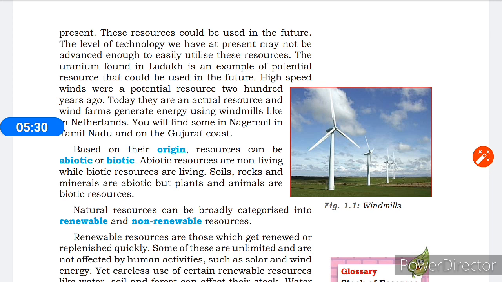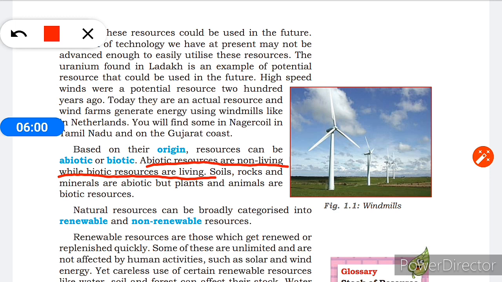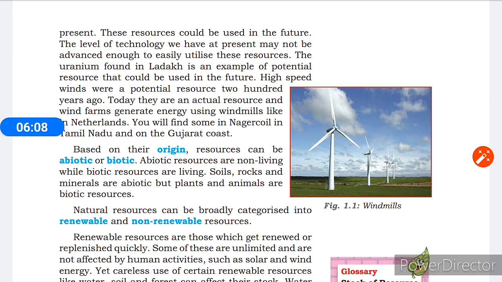High speed winds were a potential resource 200 years ago. Today, they are an actual resource, and wind farms generate energy using windmills, like in the Netherlands. And you will find them in India in Nagercoil in Tamil Nadu. Understood? Now we will see what is abiotic and biotic. Abiotic means non-living things, while biotic means living. Soil, rocks and minerals are abiotic, but plants and animals are biotic resources.